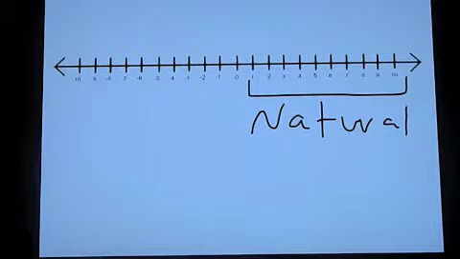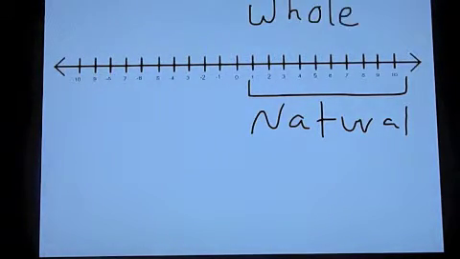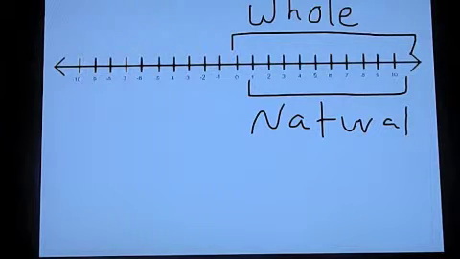Now a whole number, here we have whole numbers. A whole number is a natural number including 0. So when we say whole numbers, we start with 0, then 1, 2, 3, 4, and so on. We don't ever talk about fractions or decimals. They're always going to be numbers like 0, 1, 2, and so on. Natural numbers, we start with 1, 2, 3, 4, and so on.